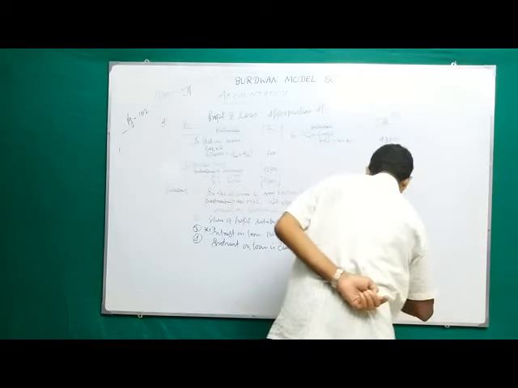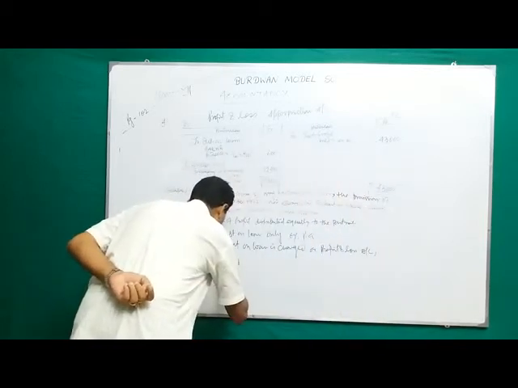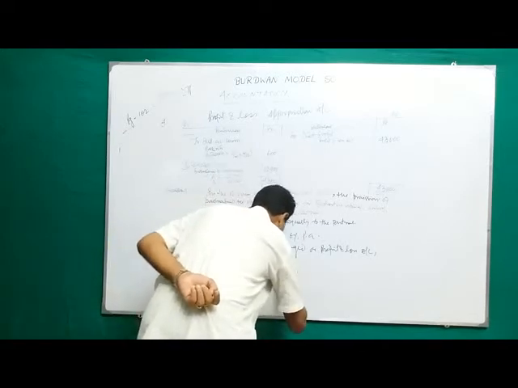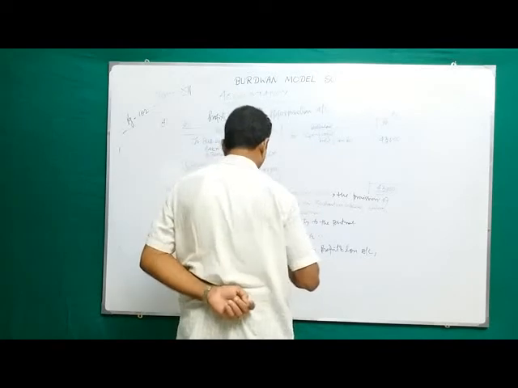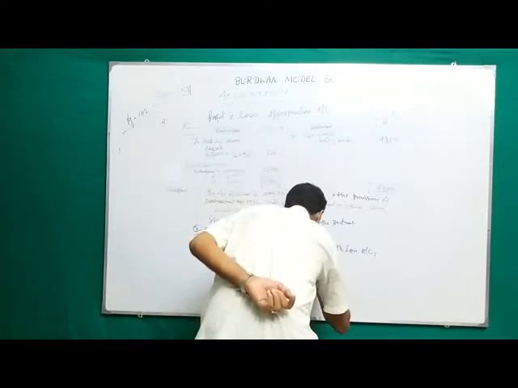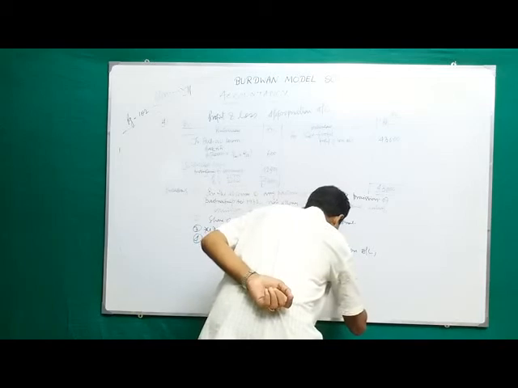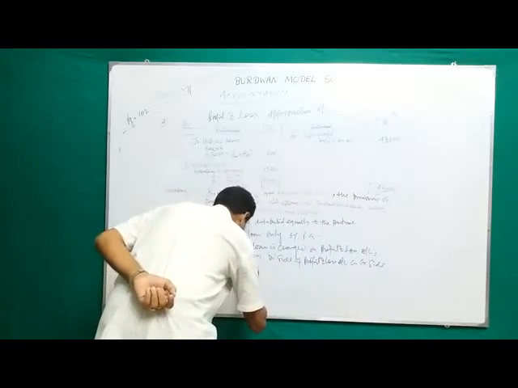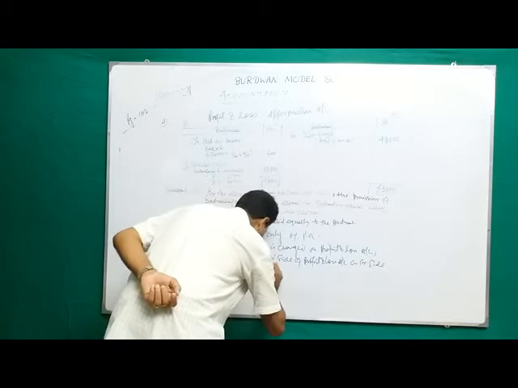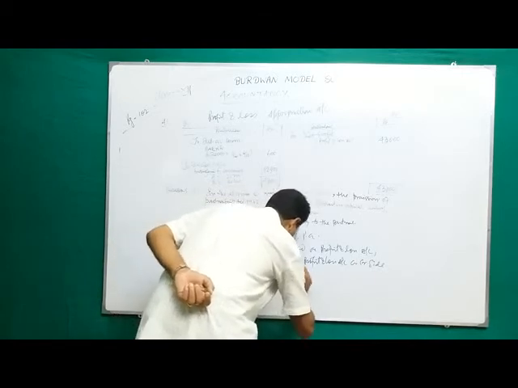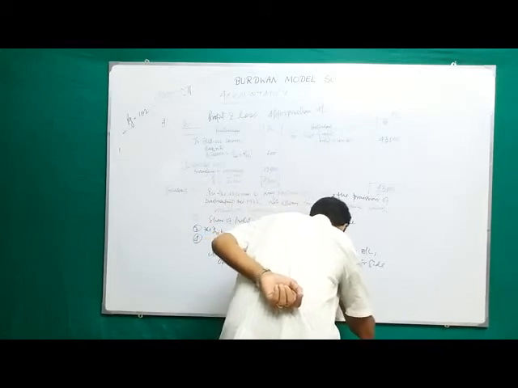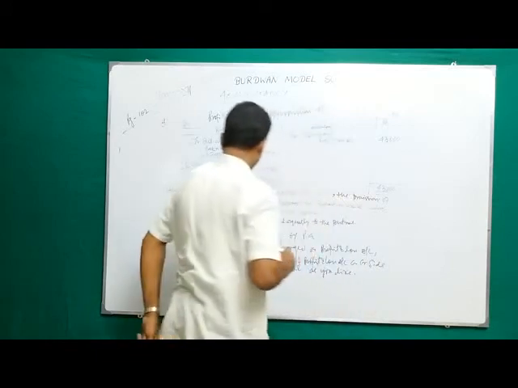It is shown on the debit side of the profit and loss account or the credit side of the profit and loss appropriation account, as you like. Okay. Now this is the reason.